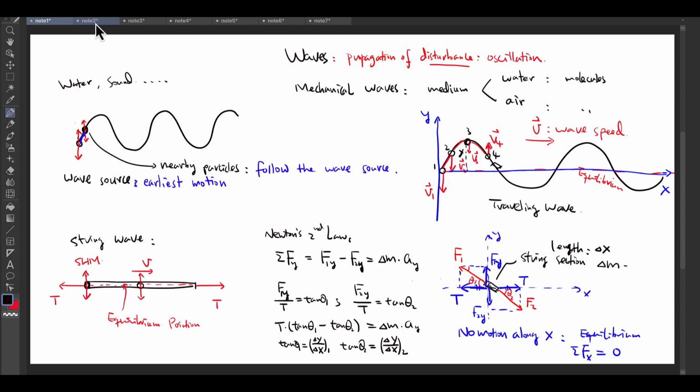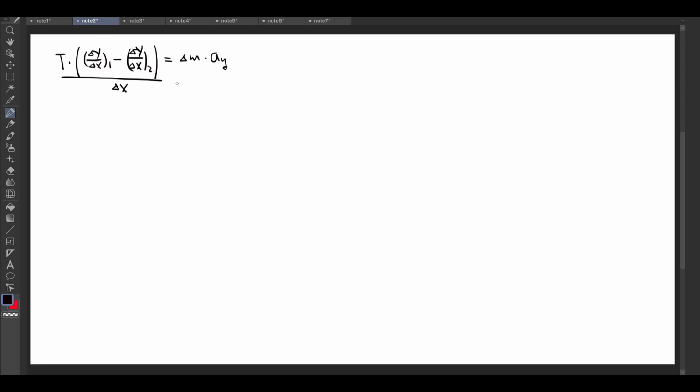So if I divide by delta x, on the right side I'm going to get a linear mass density. Let's call it mu. Mu equals delta M over delta x, so its SI unit is kilogram per meter.